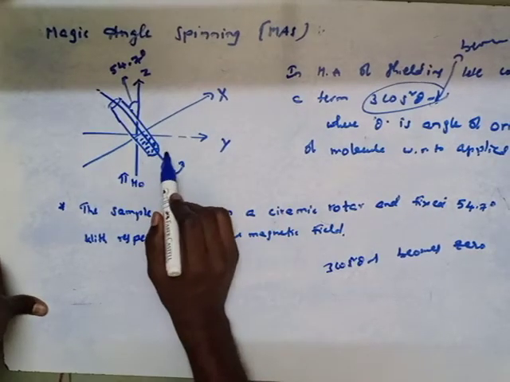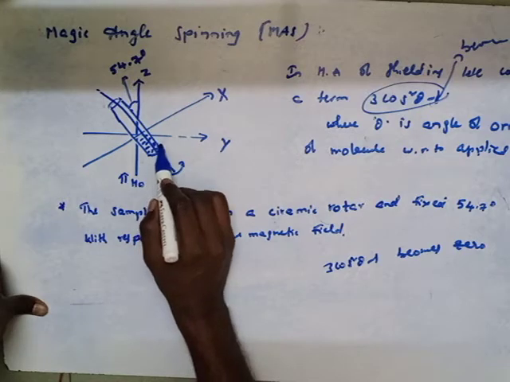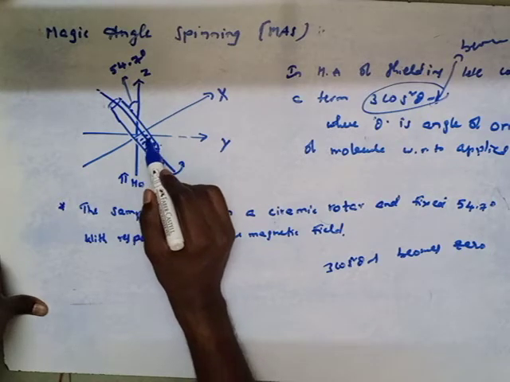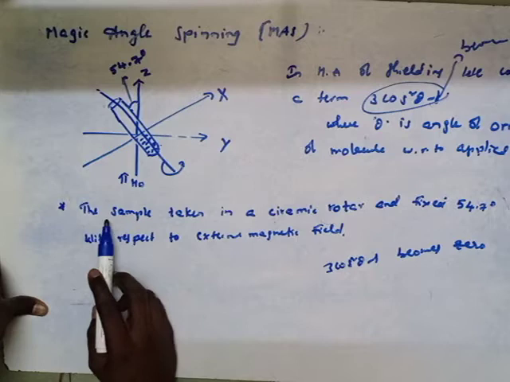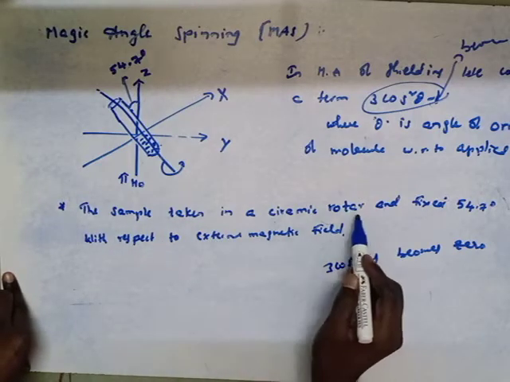And this is the ceramic rotor. In this we can take the sample, the sample in solid form, taken in a ceramic rotor.